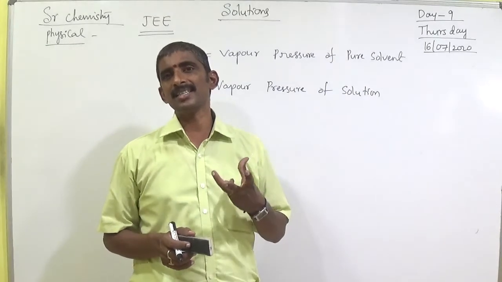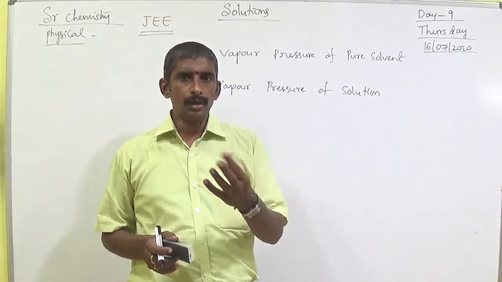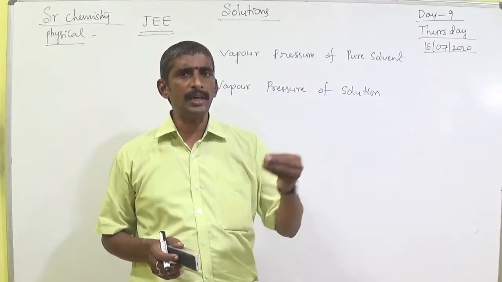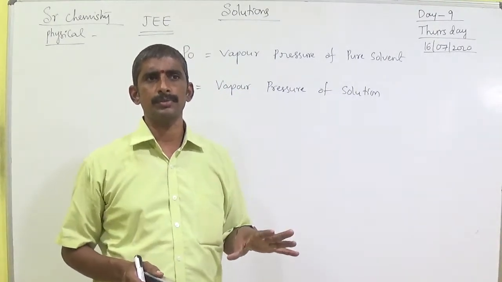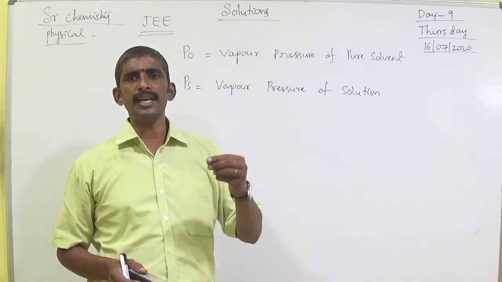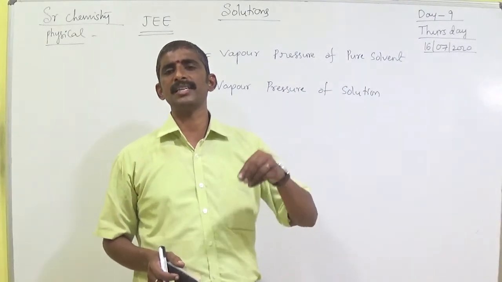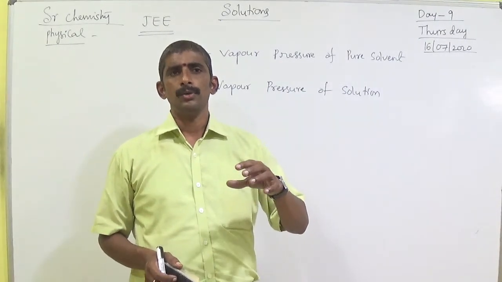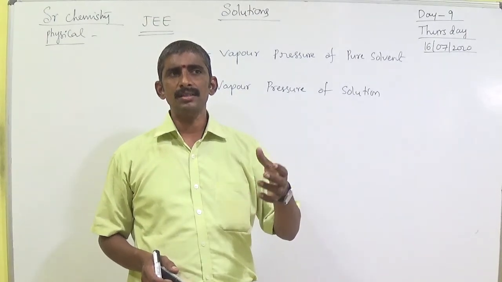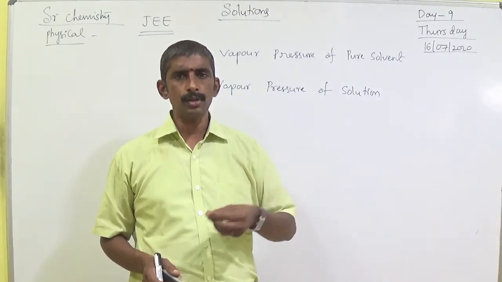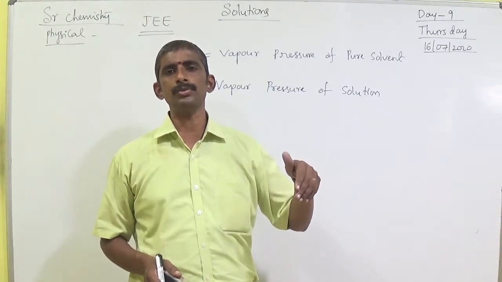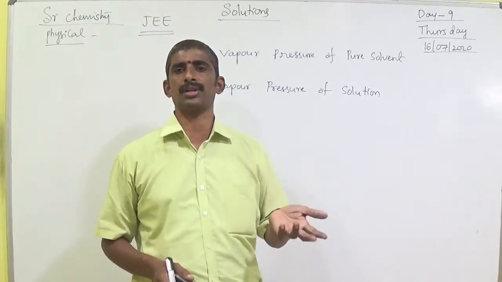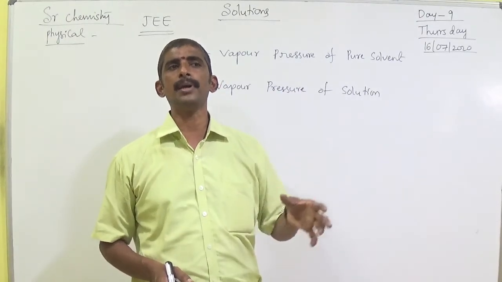Why does vapor pressure decrease? When a non-volatile solute is added to a solvent, the solute molecules and solvent molecules combine to form a solution.